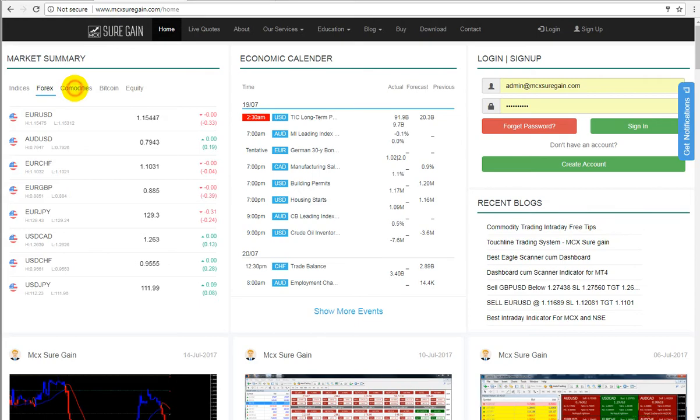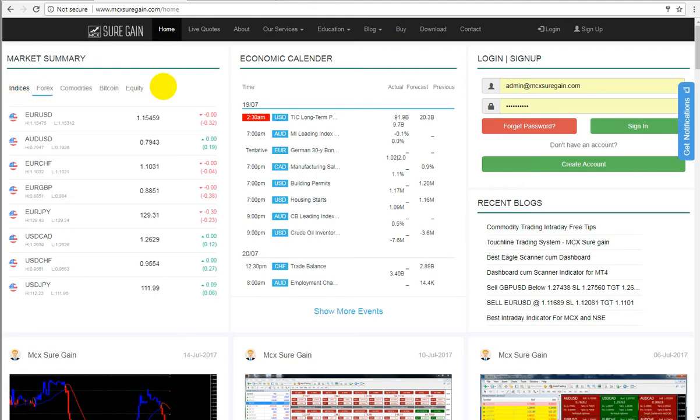Here are the commodities, where you can see US copper, gold, silver, Indian copper, gold, silver, crude. If you go to Bitcoin, it will give you the live rates of Bitcoin as well. And here is the equity, where you can see the Indian equity rates. So if you don't have any setup available where you can see live rates, you can come to the MCX SureGain website and watch the rates over there.